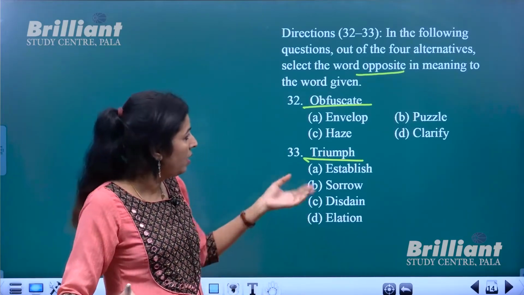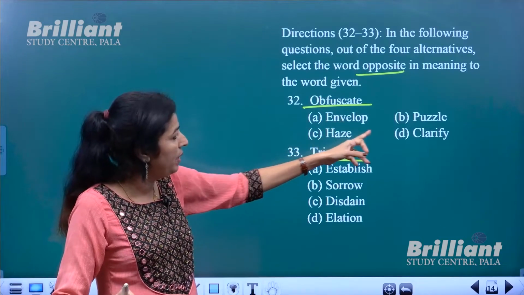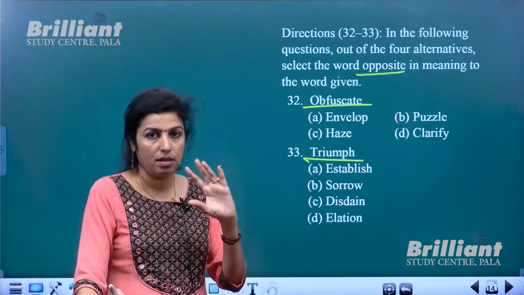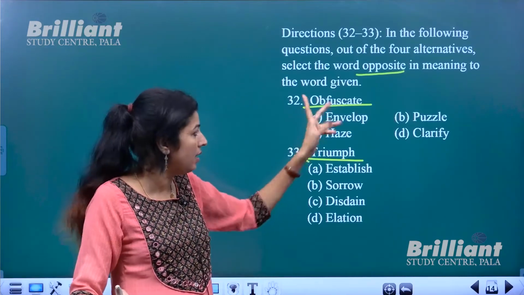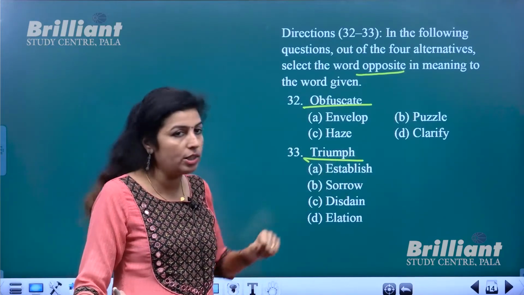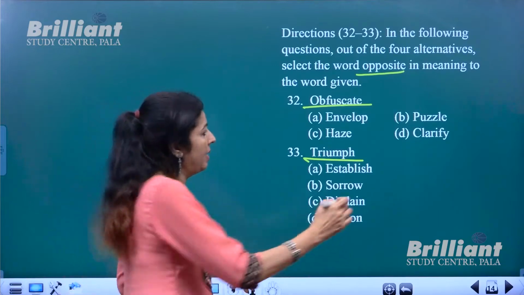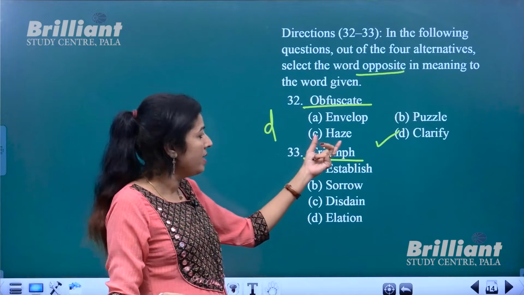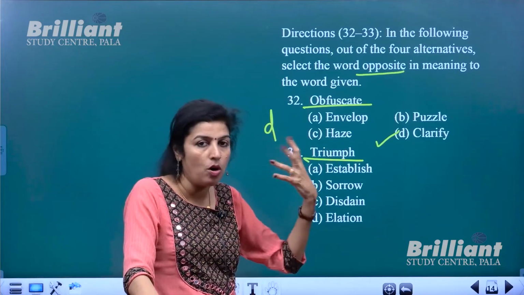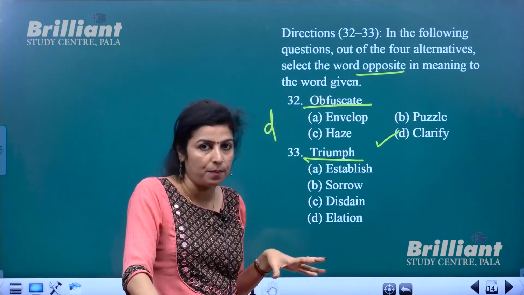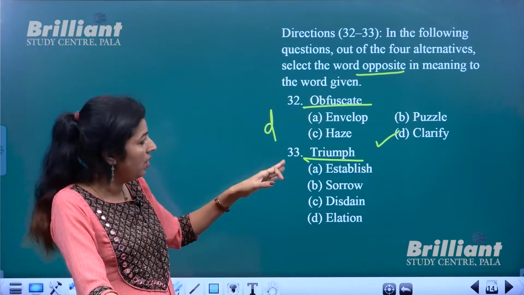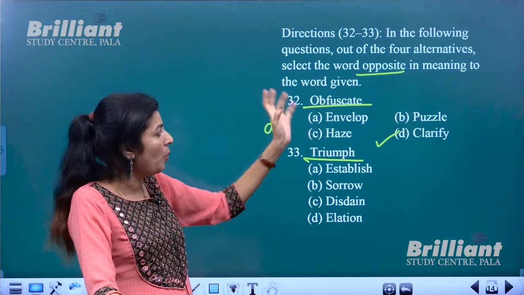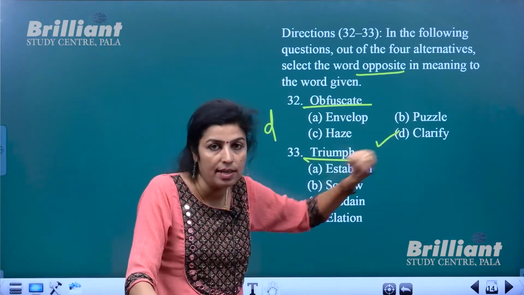So definitely opposite of that will be to clarify. Clear, unclear. So this is unclear. So that should be, opposite should be clarify. Option number D. Okay. What is haze, by the way? It's fog or mist. It's connected with atmosphere. So obfuscate here means something which is not so clear. So the opposite will be something which is clear or clarify.